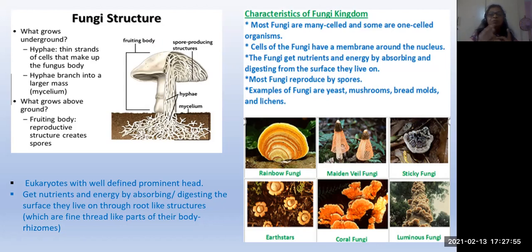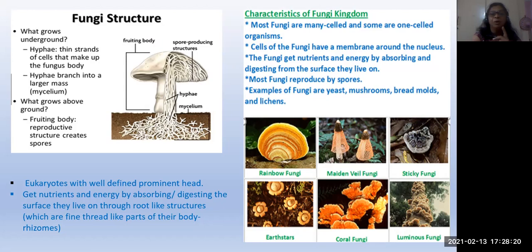Algae give food materials to the fungi. Fungi provide nutrients to algae, because fungi can't go through photosynthesis. That's why they depend on the algae for food materials. And algae can't grow that big. That's why they depend on the fungi to get the nutrients, sunlight, and all these things. Okay, that is the type of lichens.